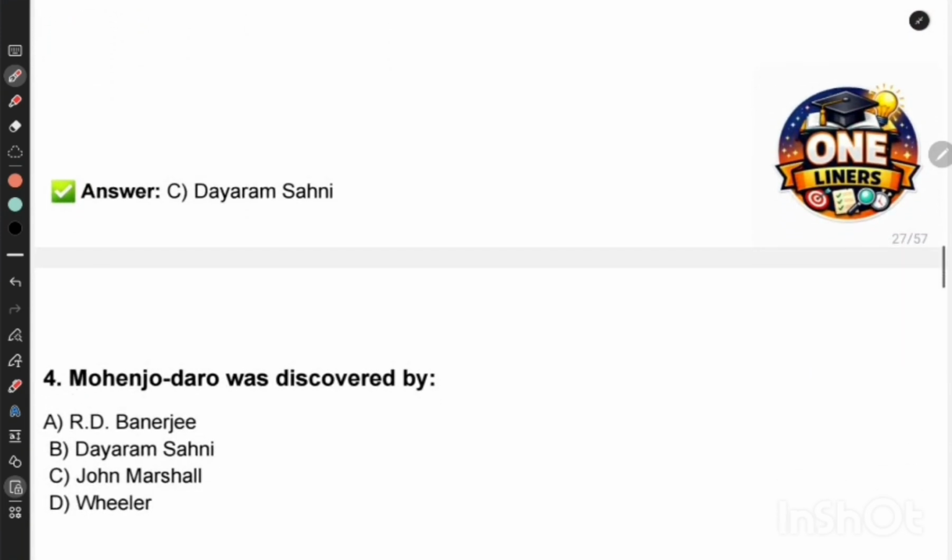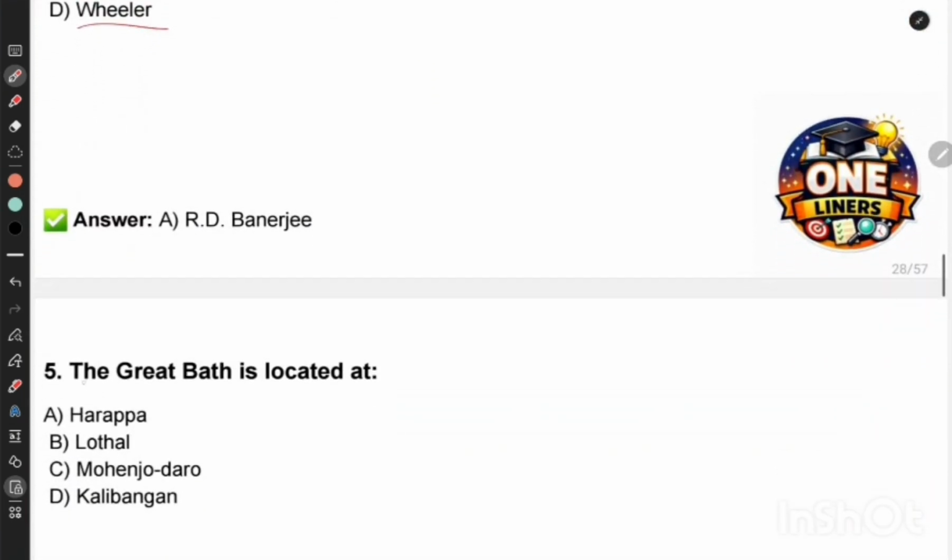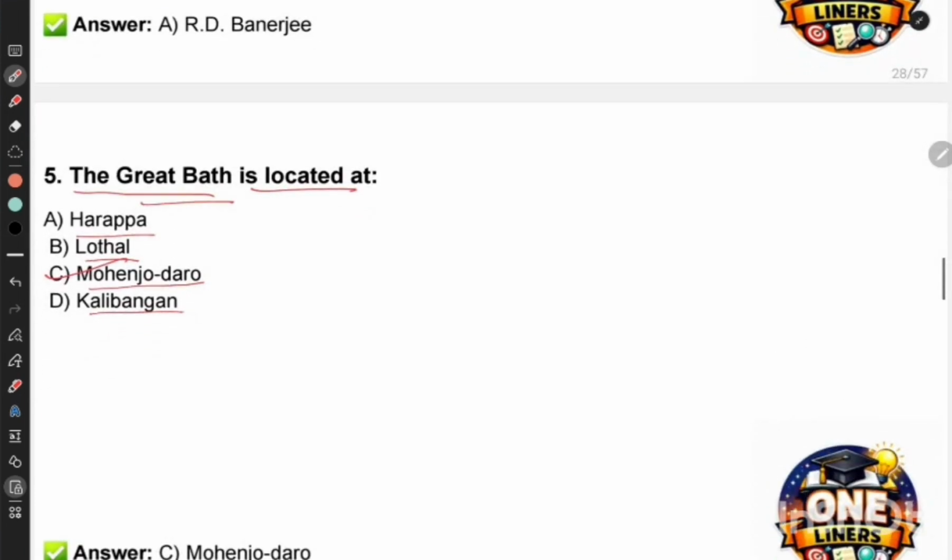Next question. Mohenjo-daro was discovered by R.D. Banerjee, Dayaram Sahni, John Marshall, or Wheeler. The correct answer is R.D. Banerjee. Next question. The Great Bath is located at Harappa, Lothal, Mohenjo-daro, Kalibangan. So the Great Bath is located at Mohenjo-daro, right?